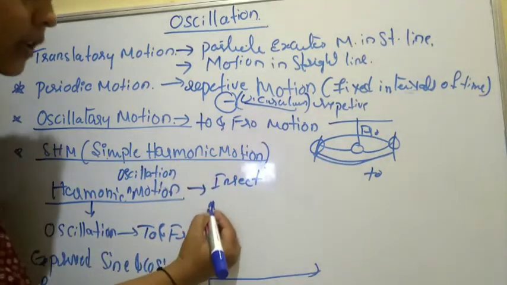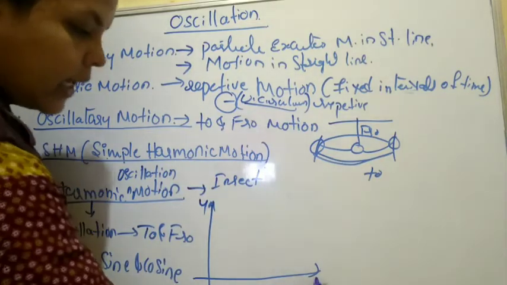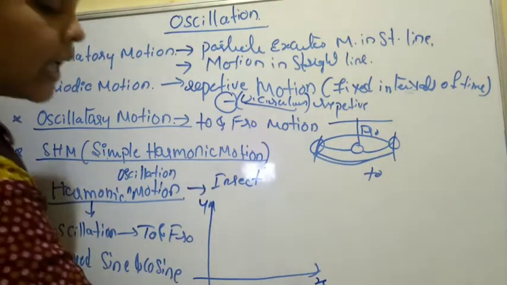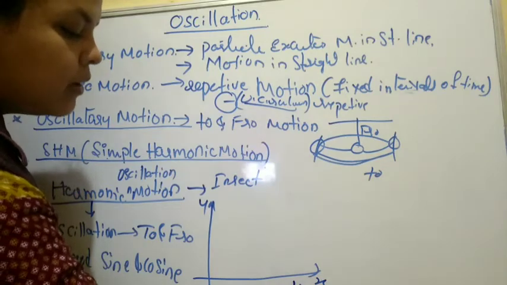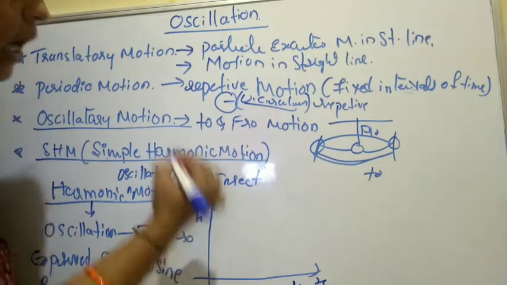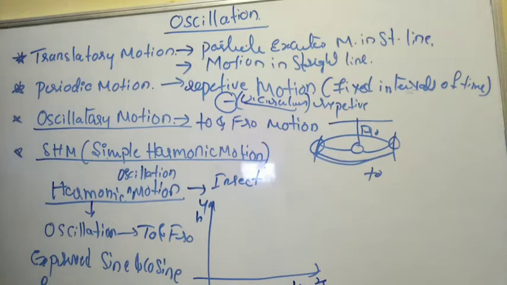So if you go ahead with the y-axis and x-axis, where the x-axis I will take as time and the y-axis I will take as height, or else the distance traveled, right? As we move here, it is from t equal to 0 seconds.